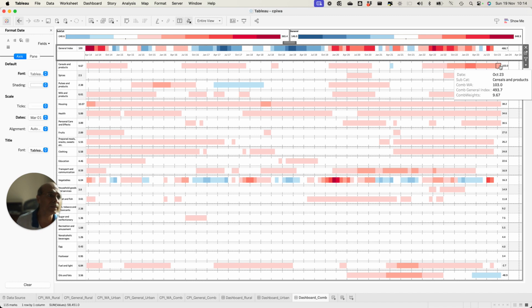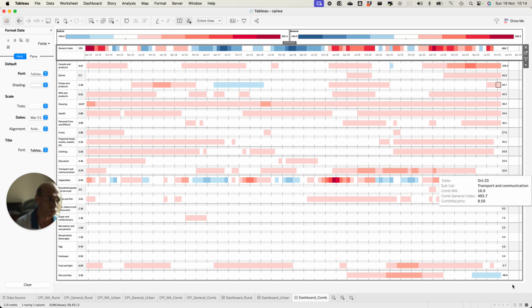So by looking at this particular data, you will be able to tell what the impact of cereals and products is on the overall inflation. Like if you see here, the overall general index inflation is 4.93%, so if I add all this together, because every line item has an impact of a certain basis point.